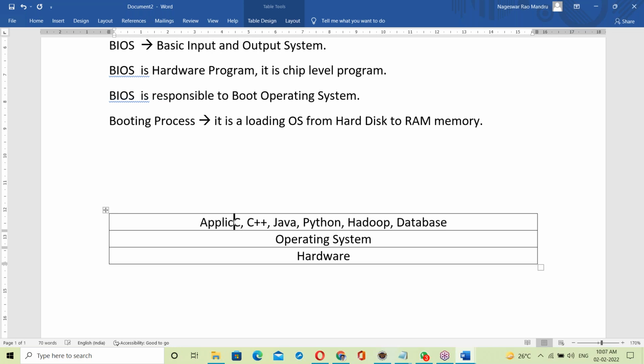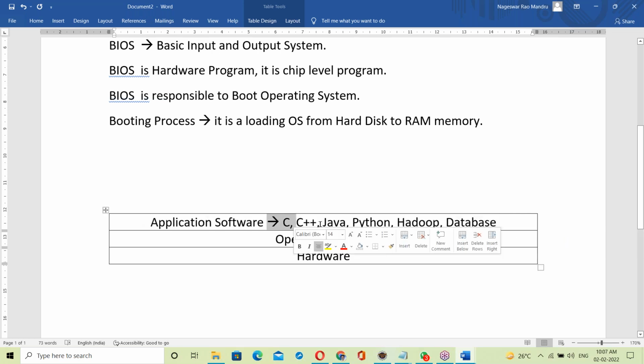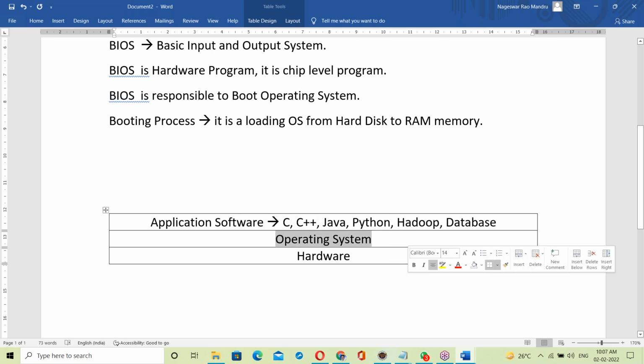These programs, C, C++, Java, Python, Hadoop, all run on top of the OS.